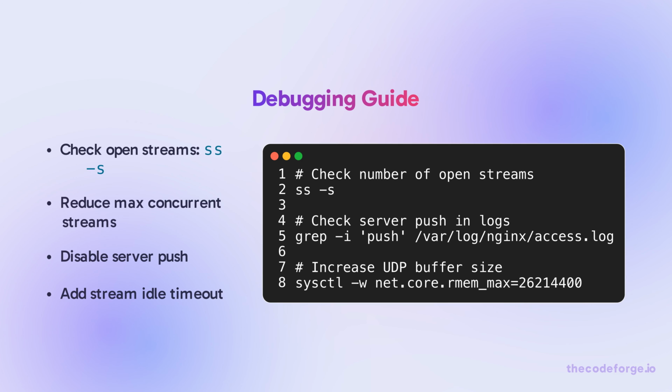For high latency on mobile, check if HTTP2 is used and enable HTTP3. For memory issues, reduce concurrent streams and disable push. For QUIC failures, test with curl and implement fallback.